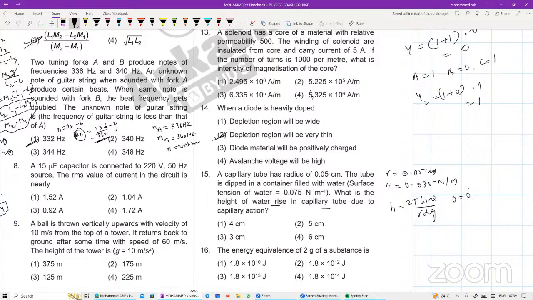Radius is given as 0.05 centimeters. The surface tension is in Newton per meter, so convert this also into meters. So it will be 5 into 10 to the power of minus 4 meters. So height will be equal to how much for me? 2 into 0.075 divided by radius, which is 5 into 10 to the power of minus 4, into density of water, which is 10 to the power of 3, into acceleration due to gravity, which is nothing but 10. So simplify. That will give me the answer for this. How much is coming?